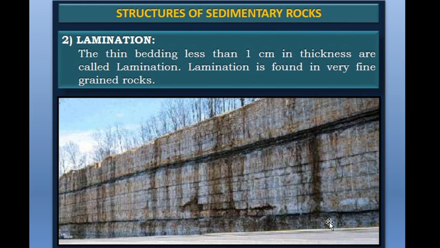Lamination refers to the parallel arrangement of the minerals within the bed, and stratification refers to the succession of beds separated by different bedding planes. The different bedding planes are there in the stratification. लैमिनेशन में क्या होता है? पैरेलल मिनरल्स की पैरेलल अरेंजमेंट होती है.